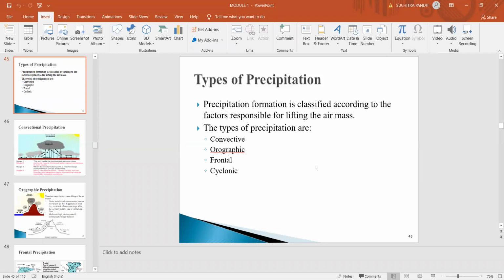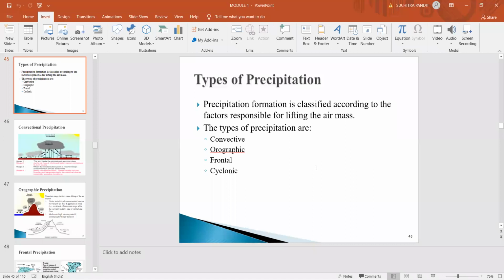If the cold air mass pushes away the warm air mass, such precipitation is known as cold frontal precipitation, and the intensity will be very high, but it covers a very small area.